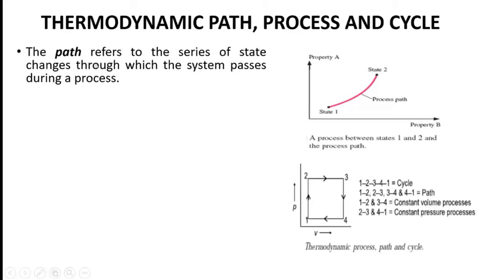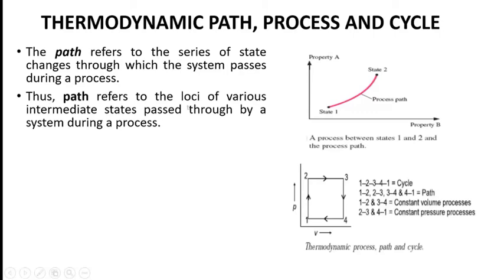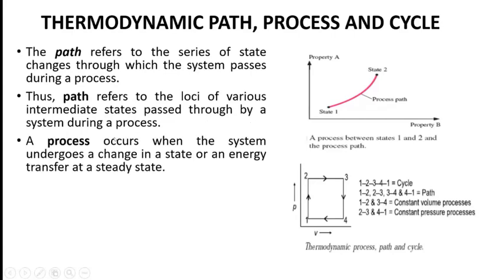Path. The path refers to a series of state changes through which the system passes during the process. Thus, path refers to a locus of various intermediate states passed through by a system during a process.